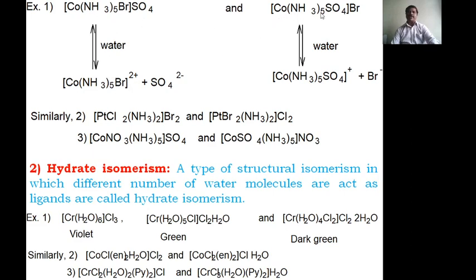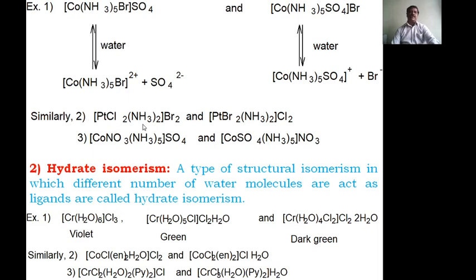Another you have to take is the arrangement with Br outside and sulfate inside. When this complex is dissolved in water, it produces Br ion, and this is the complex ion. Therefore, when these two or more complexes dissolve, one and this other one, having the same molecular formula but differing in ions, they are called ionization isomers.